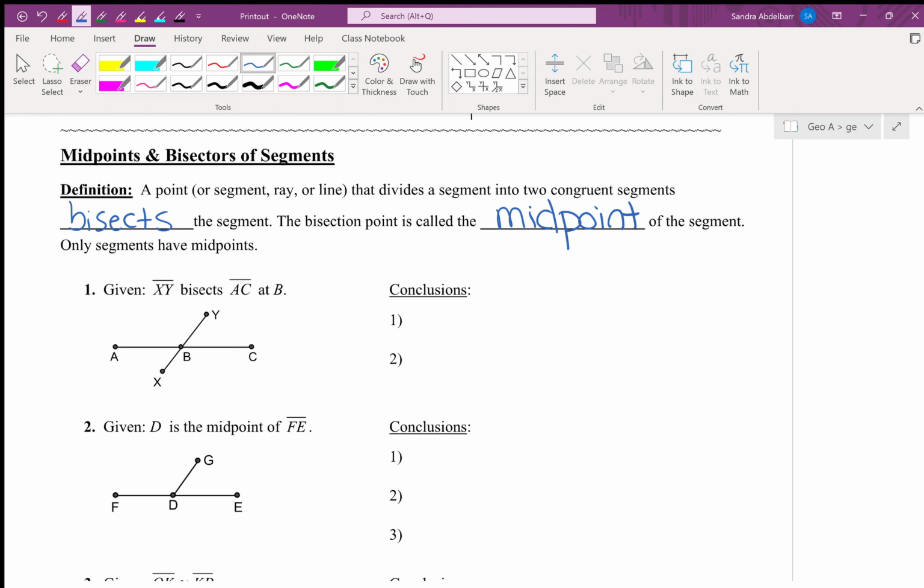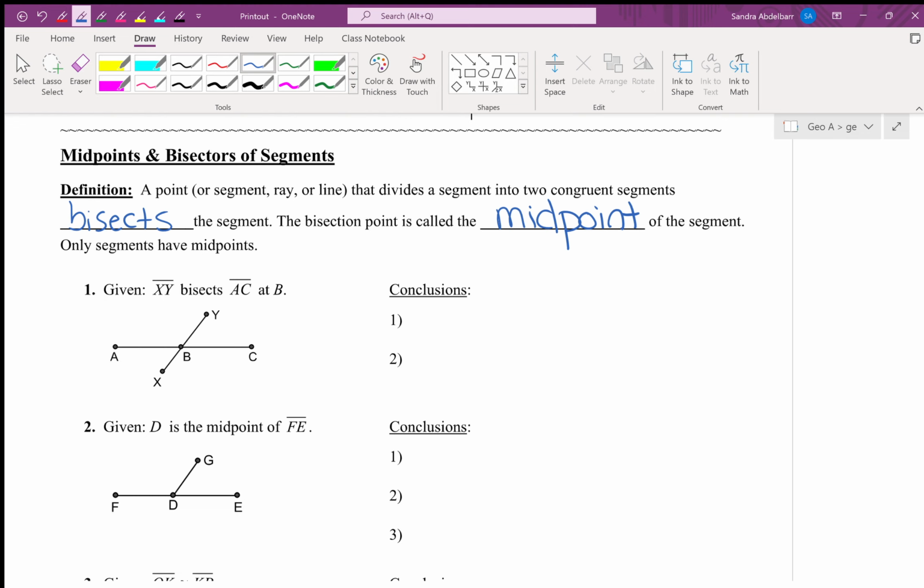Since it's doing the bisecting, does the knife also fall into two parts or does it stay? Good. What's the only thing that falls into two parts? The part that is cut or receiving the bisecting. So here, given XY bisects AC at B, you tell me which part of this statement is doing the bisecting and which part is receiving the bisecting.